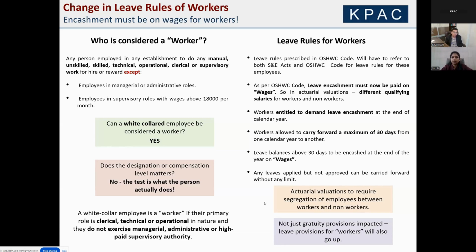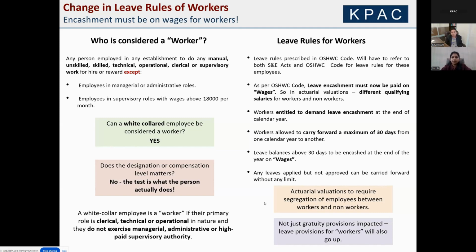These 3-4 things are major changes, and when you combine it with the definition of worker, which technically can include your corporate employees, I mean, even if you're not a factory, you could be having workers, both these things put together, it becomes a material impact on your leave liabilities as well as ongoing expenses arising from your leave policies.